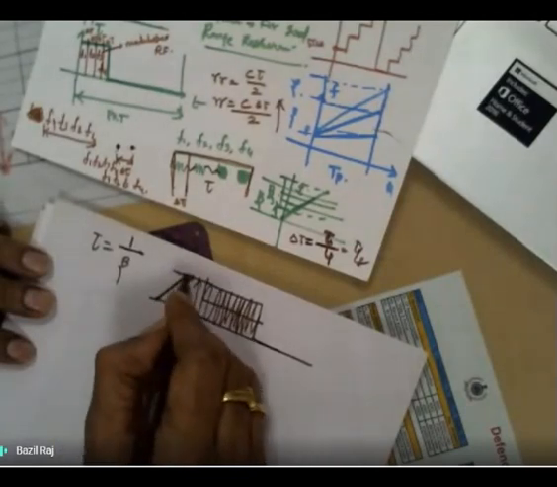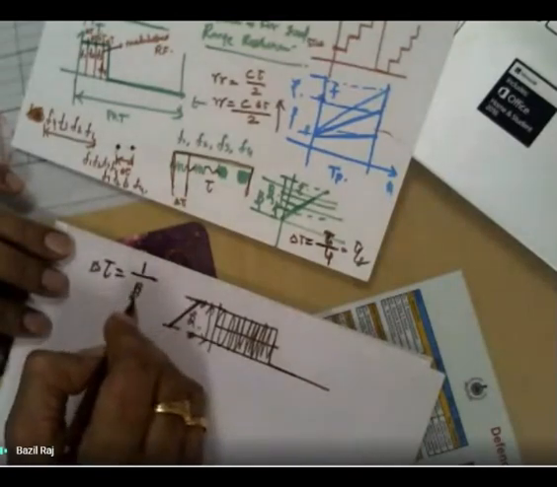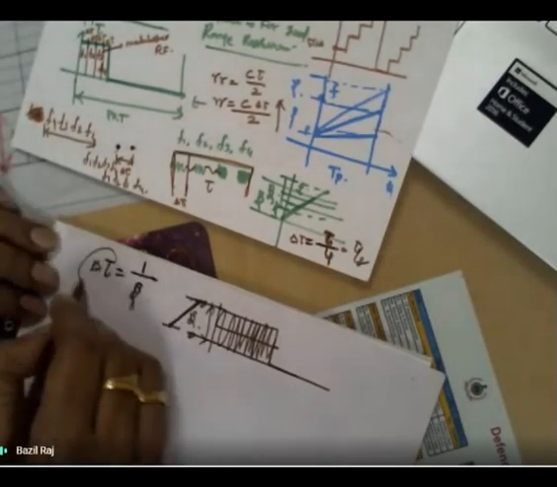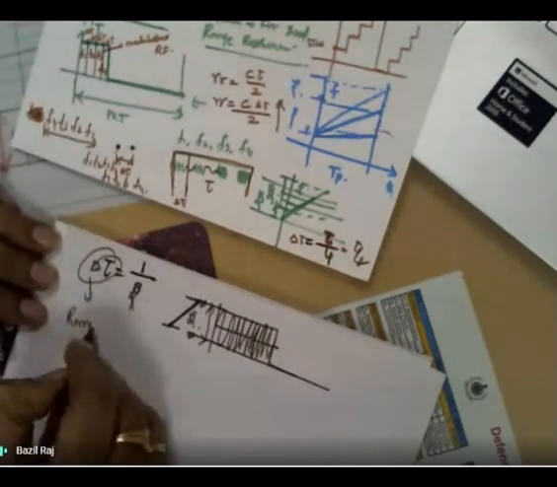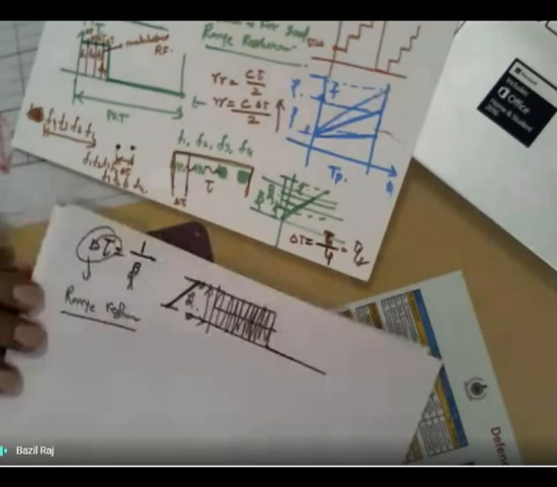Therefore, del tau, that is the effective tau, is equal to 1 divided by beta. If you increase the beta, obviously your del tau will come down. If you decrease the beta, then del tau will go up. The del tau is directly related to the range resolution.